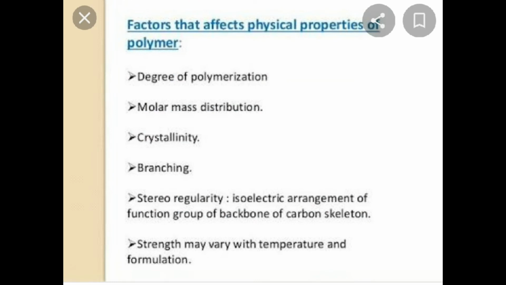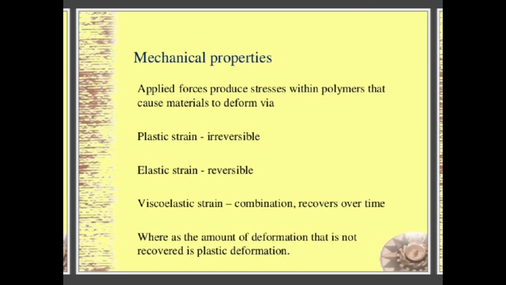Then which factors affect the physical properties of the polymer? They are degree of polymerization, crystallinity, chain branching, and molar mass distribution, which depends on the molecular weight. Then stereo regularity, that is the isotactic arrangement of functional groups on the backbone of the carbon skeleton. Strength may vary with the temperature and the formula, right? Then the mechanical properties also depend upon the applied forces within the polymer.